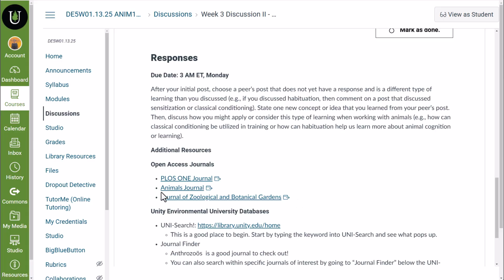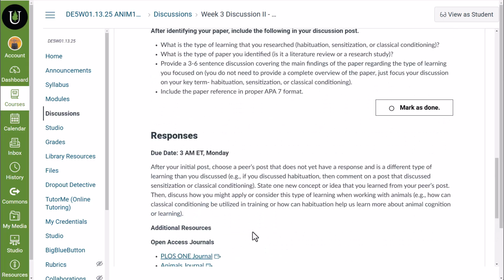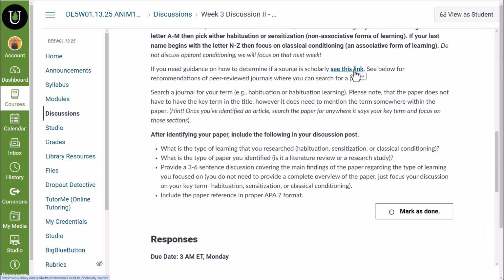These would typically all be open access peer-reviewed journals. You can also search in some of these. If you're seeing a journal name with volume and pages, you're looking at a peer-reviewed journal. If you're looking at a blog, a YouTube video, a website, those are not peer-reviewed. This link will tell you a little bit about how to decide if something is peer-reviewed.